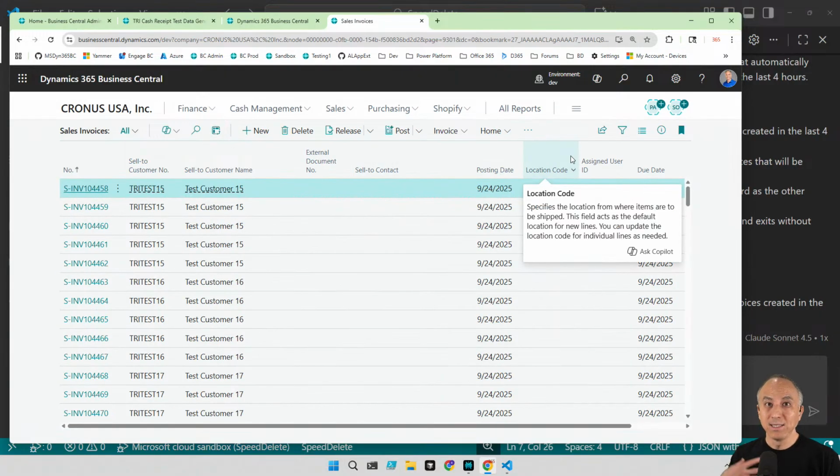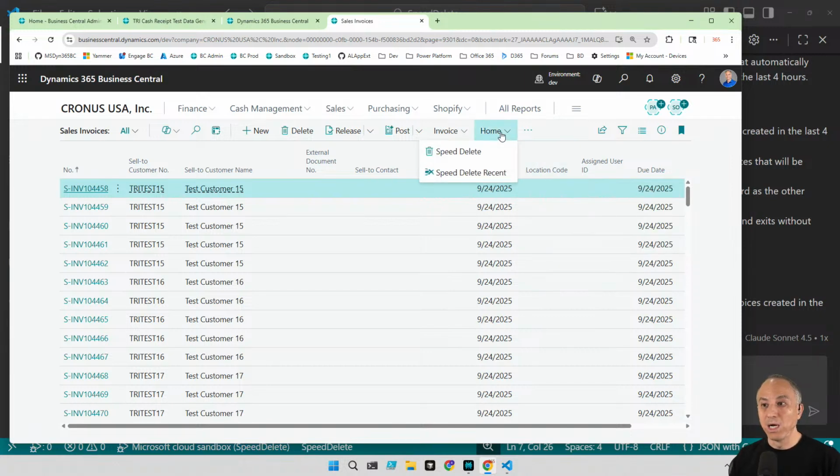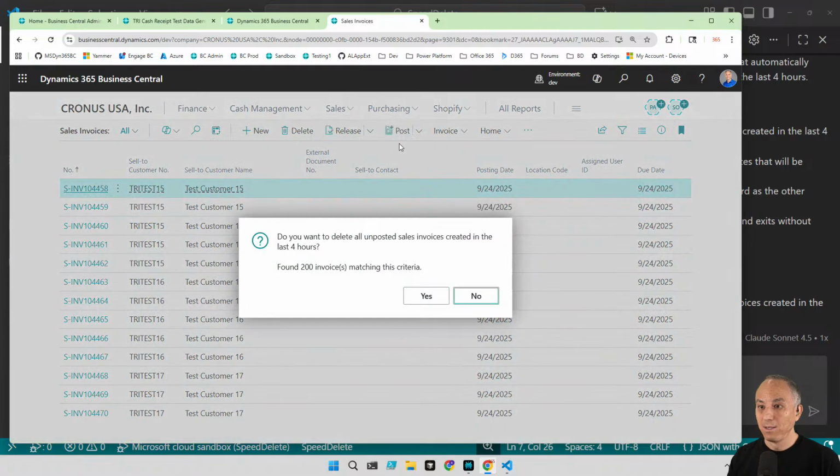Now I'm too lazy to click a button, select, and figure out which invoices are new. I'm just going to go to my home menu, speed delete recent. I think it should find 200 invoices. Look at that. Do you want to delete all unposted sales invoices created in the last 4 hours? Genius. Found 200 invoices. Let's do it. Great idea. Thank you. My consultant will love you for that idea. Now she doesn't even have to select the records.